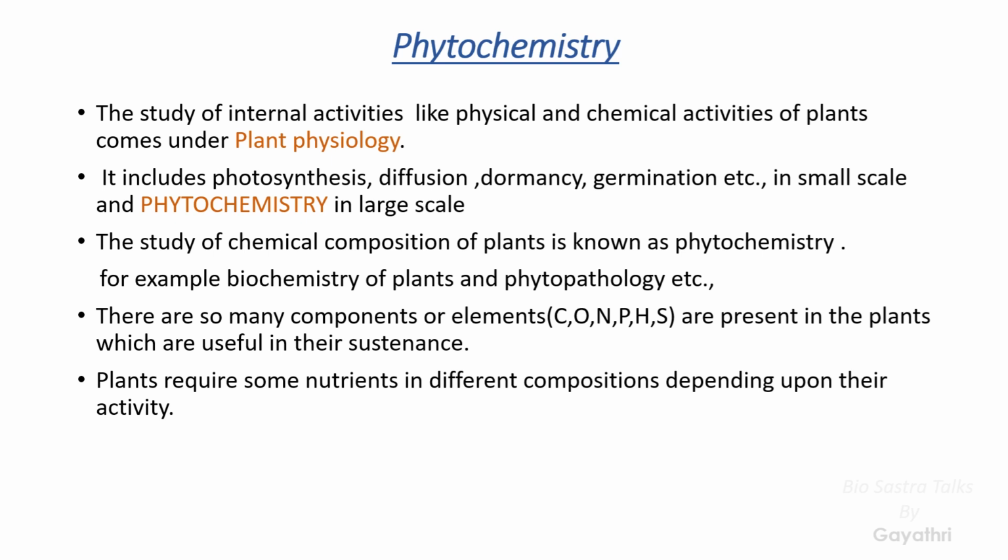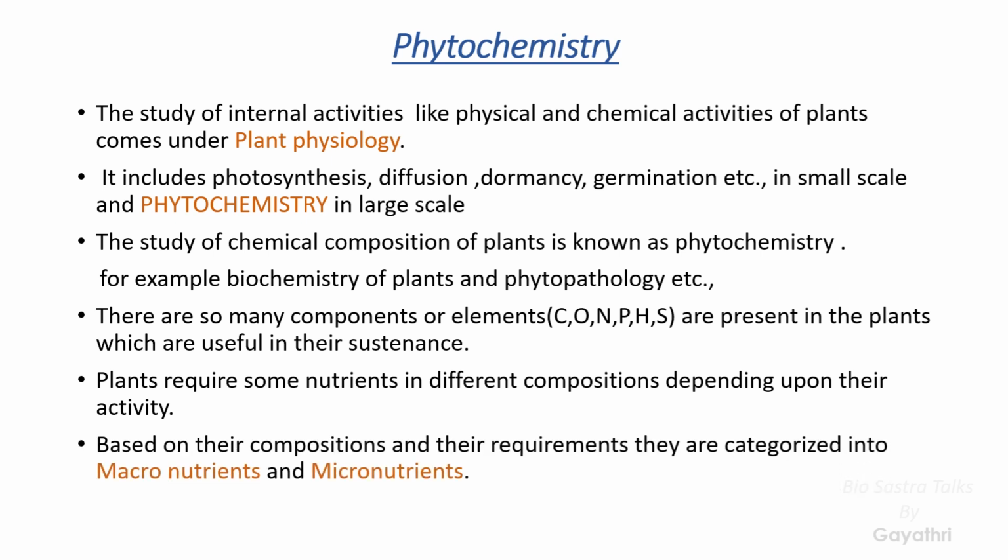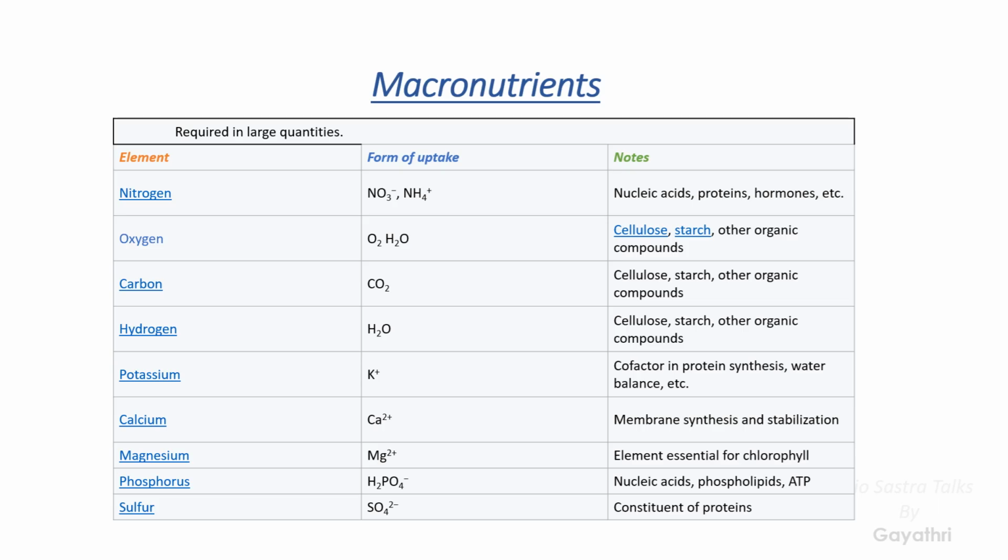There are so many components or elements present in the plant, as I already told you, but every element does not play the same role. So depending upon its role and requirement, those elements are categorized into macronutrients and micronutrients. Macronutrients are the elements required by the plant or any organism for its sustenance in large quantities, and the elements required in small quantities come under micronutrients.